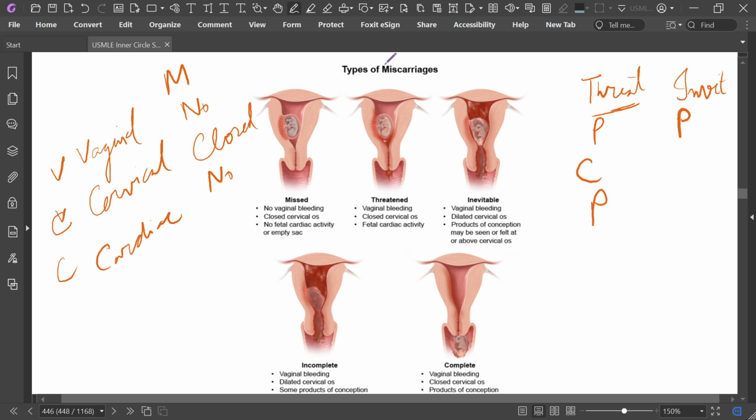For inevitable abortion, it means the pregnancy will come out today or tomorrow. Vaginal bleeding is present, and the cervical os is dilated, very high yield. It is not a closed cervical os, it is a dilated cervical os, and products of conception may be seen or felt at or above the cervical os.